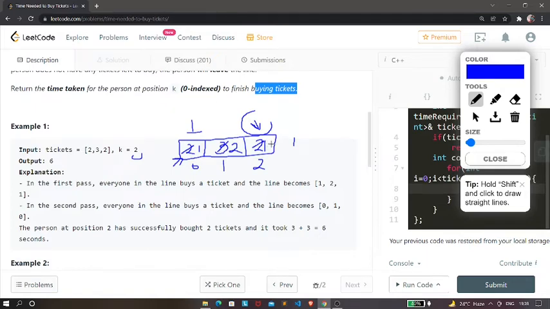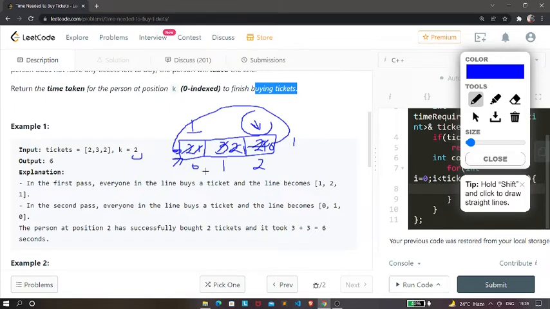instantaneously he will be over here again, right? So again he has to start from the 0th index, but currently the number of tickets available at this 0th index is 1, because we have already bought the first ticket. So now again he is gonna buy this ticket. Again he is going to move forward. Again he is going to buy this ticket, and again he is going to move forward. And again he is going to buy this ticket, and finally he will reach, and this will become 0, right?